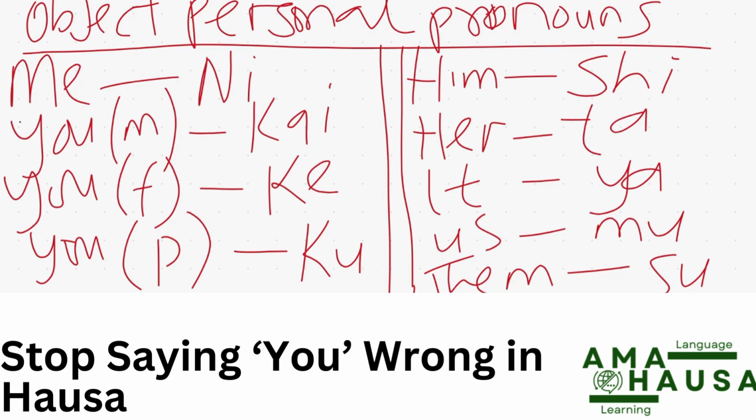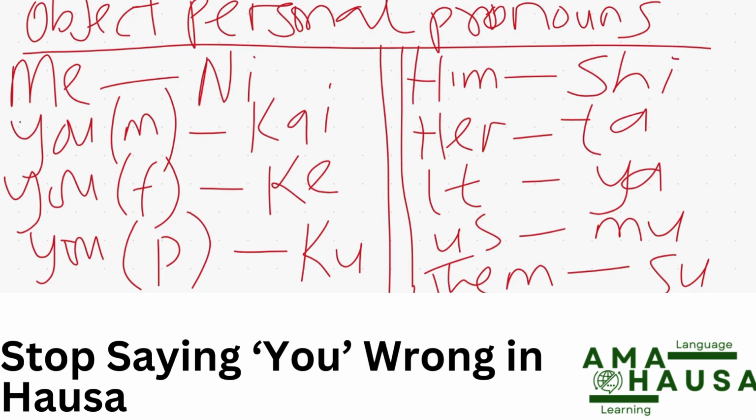Let's look at object personal pronouns. Example, me, which is ni. For instance, I want to say it's me. Again in Hausa, the word is gender specific, but we'll get to that after this session. So me is ni, you is kai. You must have heard people use kai a lot. Then ke is you. And the plural form remains ku.